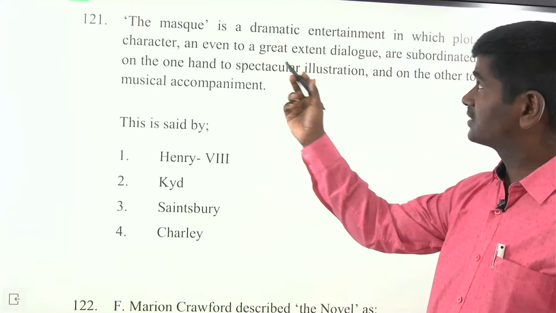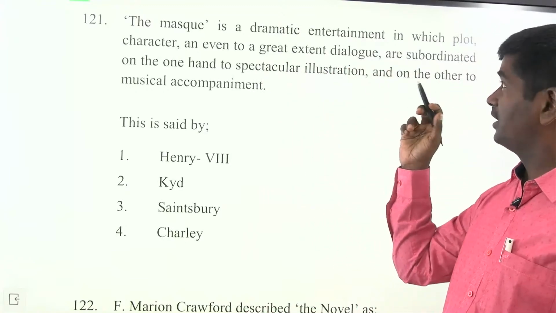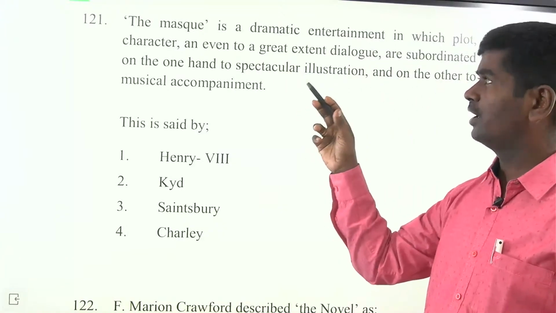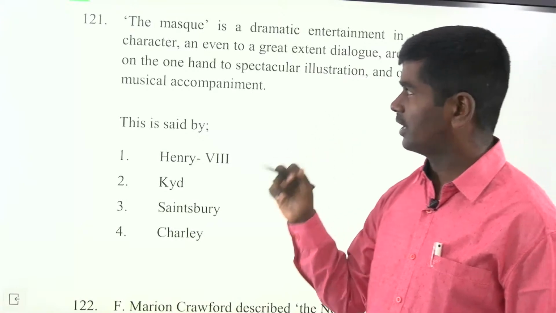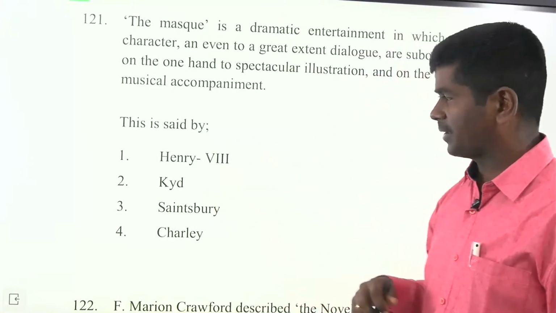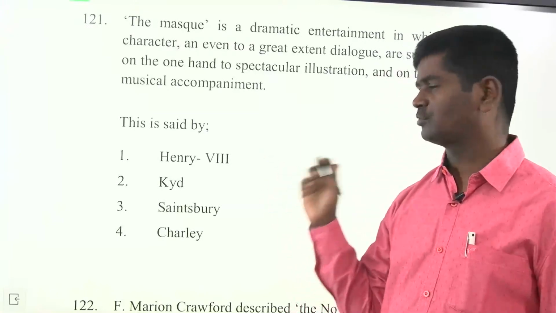So the mask is a dramatic entertainment in which the plot, character and even to a great extent dialogue are subordinated on the one hand to spectacular illustration and on the other musical accompaniment. This is said by... Actually this becomes popular in the time of Henry the Eighth.